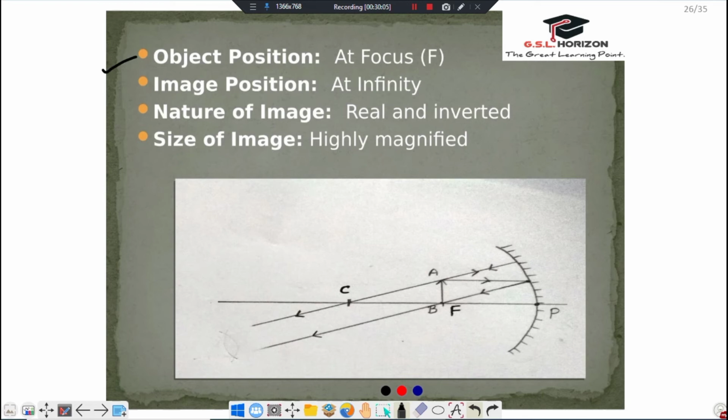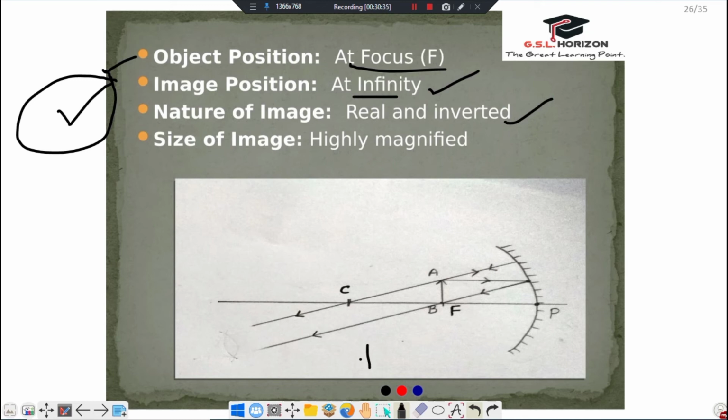Now, object position at focus, image position at infinity. You can remember it. This is our basics of physics. When the object position is at focus, then its image is formed at infinity. Nature of image: real and inverted.